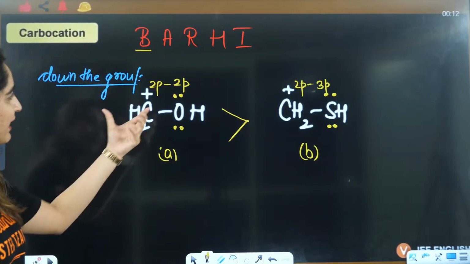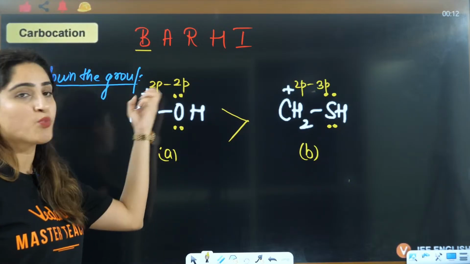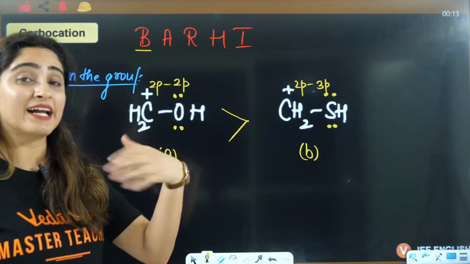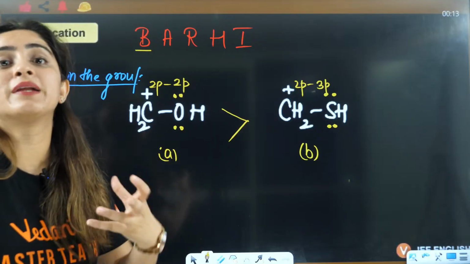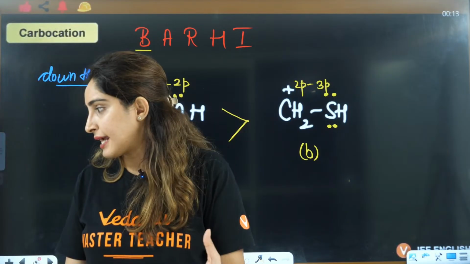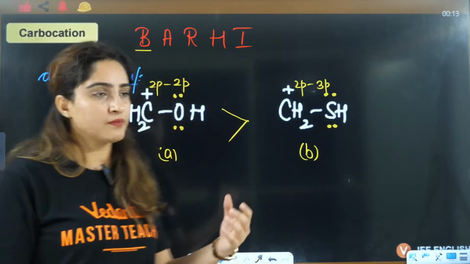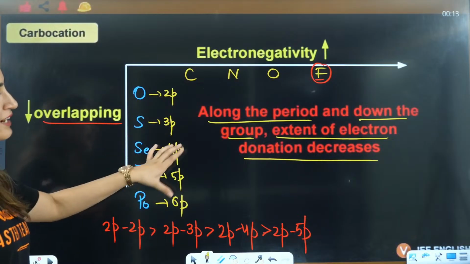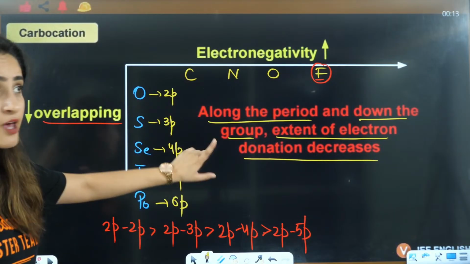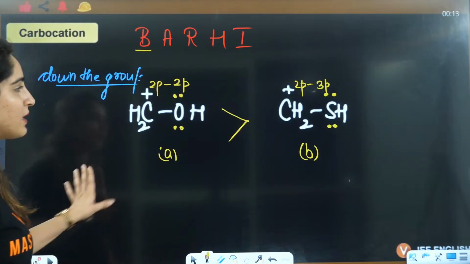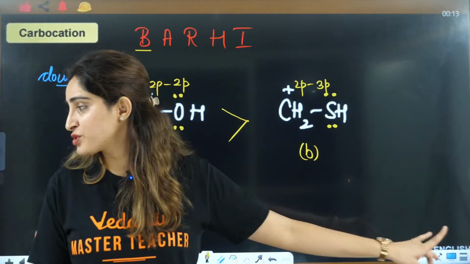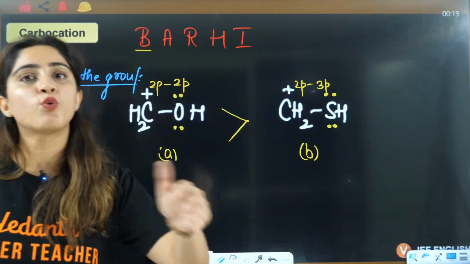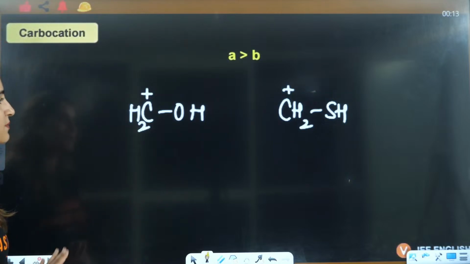Here the extent of back bonding is more. More the extent of back bonding, more stability it will provide, right? Okay? Yes? That's why down the group extent of donation decreases. So A is going to be more stable as compared to B. Not B is more stable than A. A is more stable as compared to B, right?